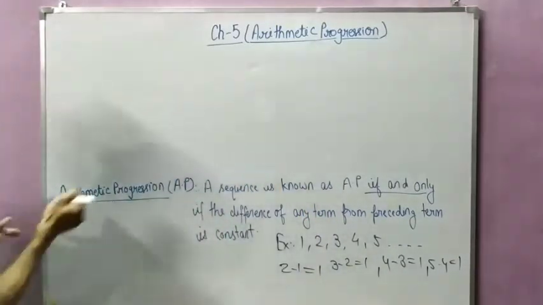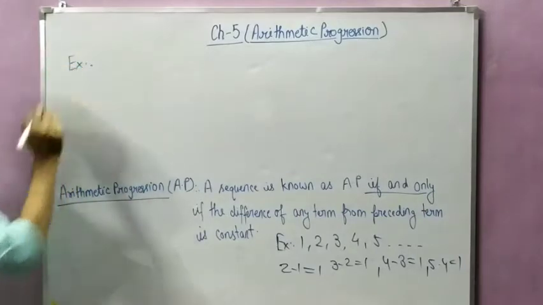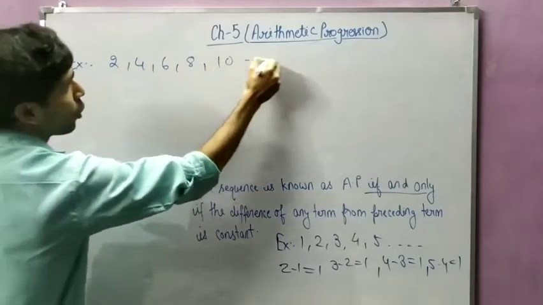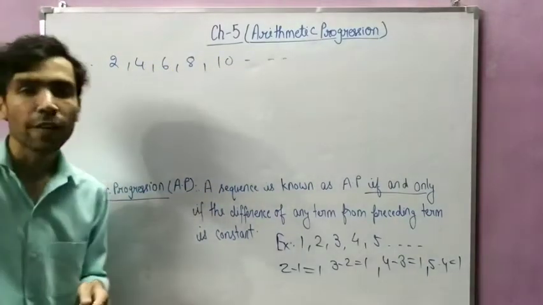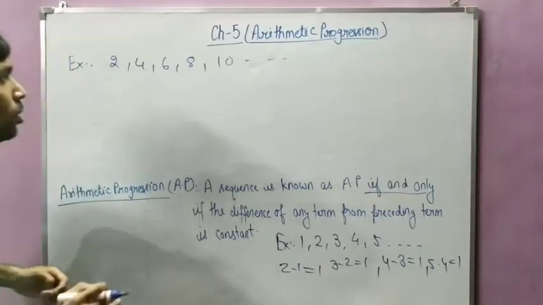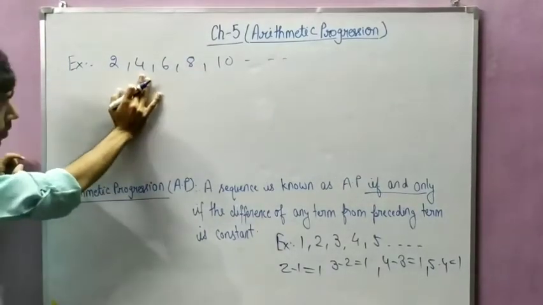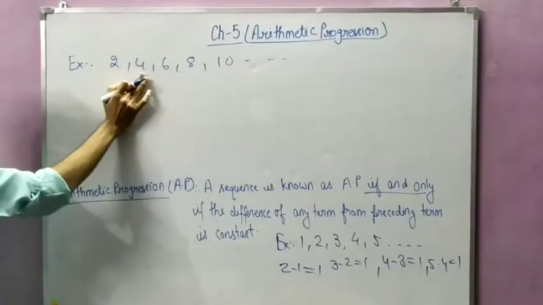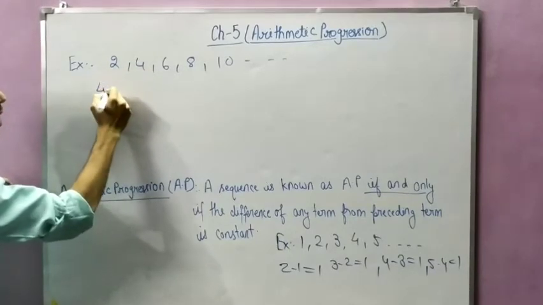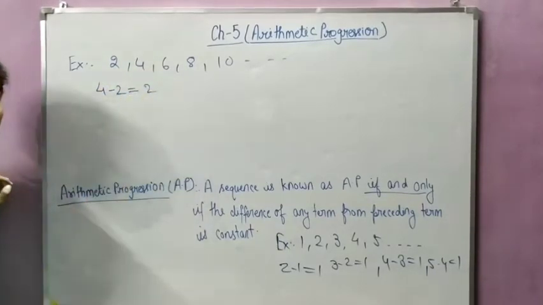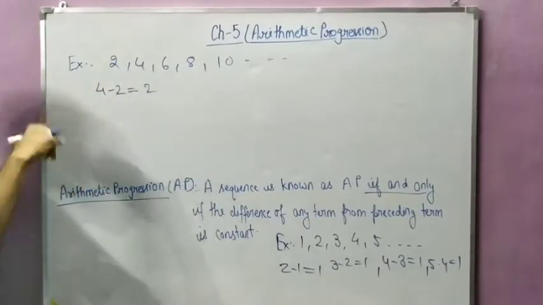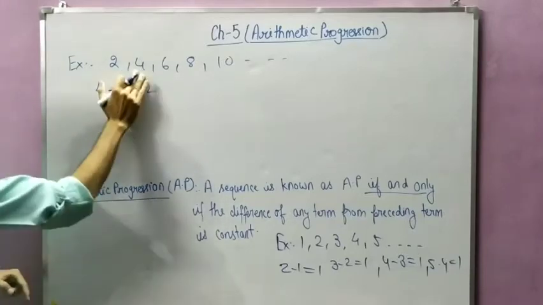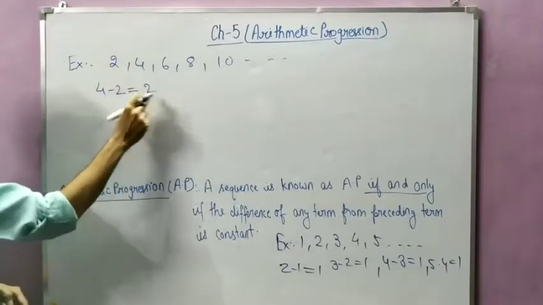For example, one more example I can give you. Suppose I have written 2, 4, 6, 8, 10 ... So just take the difference of any two consecutive terms. When you take 2, why are we not taking 2? Because before 2 there is no number. So we will start from 4. When we subtract 4 minus 2, what do we get? 2. Because I have taken 4, and the preceding of 4 is 2. So 4 minus 2 is 2.